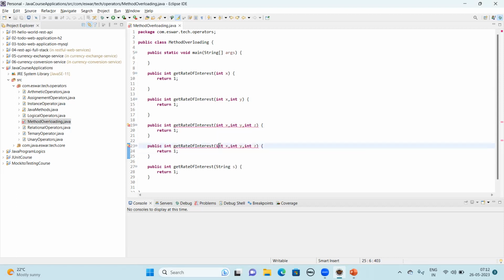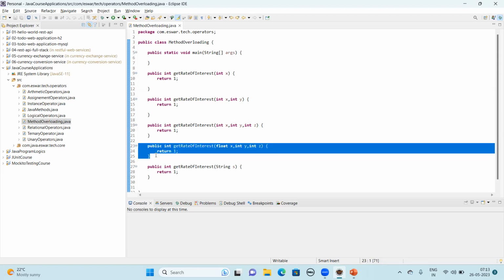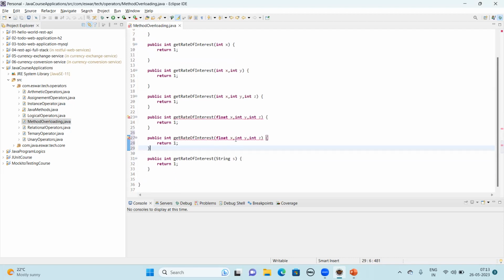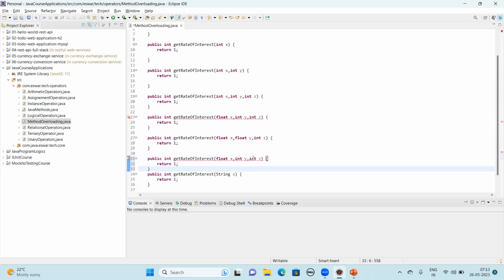You just change the data type of any of these parameters so that this compilation error resolves. Now I change one of the data types to float. The other two data types are integers. Again, one more method with the same data types. Now you could see this. Again, you can change the data type of one of the parameters. See, this solves it. And one more method, and change this.